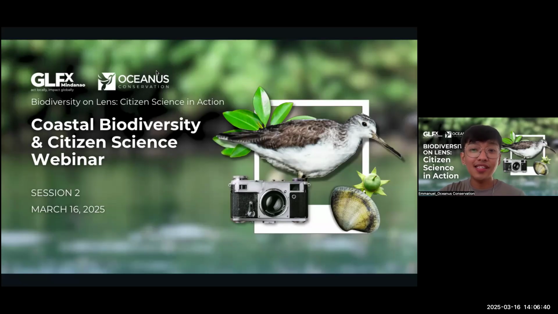From yesterday's session, we learned about the incredible coastal ecosystems that protect and sustain communities: mangroves, coastal birds, tidal invertebrates, and seagrasses, and how to identify and document them in the field. Today, we will introduce what citizen science is and how to use tools such as iNaturalist to document coastal species.